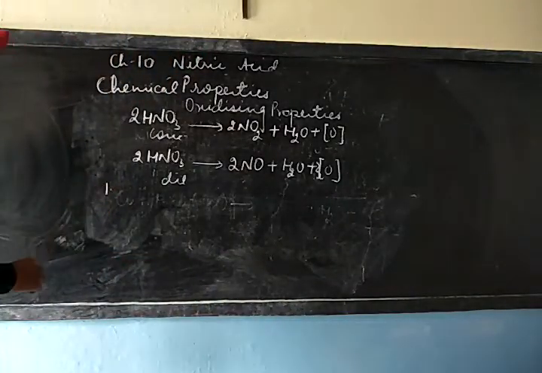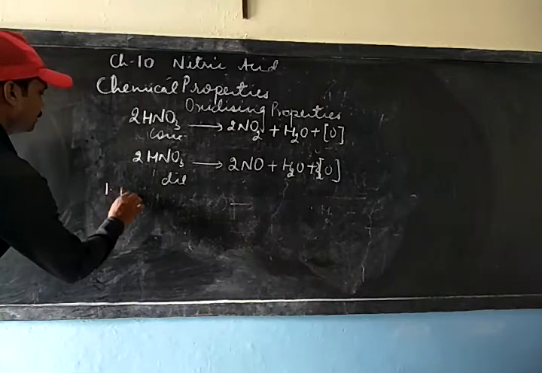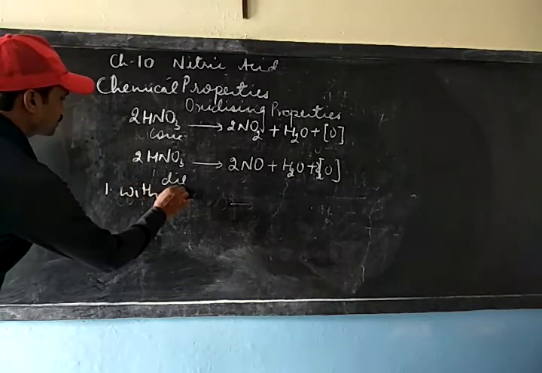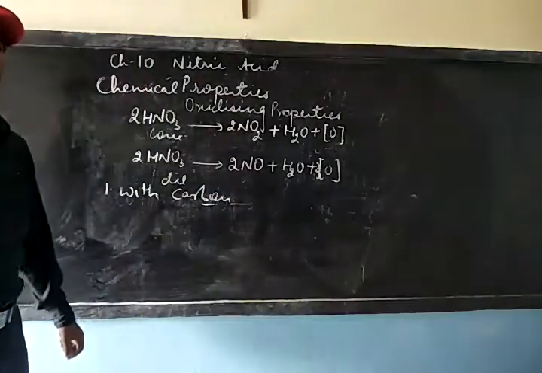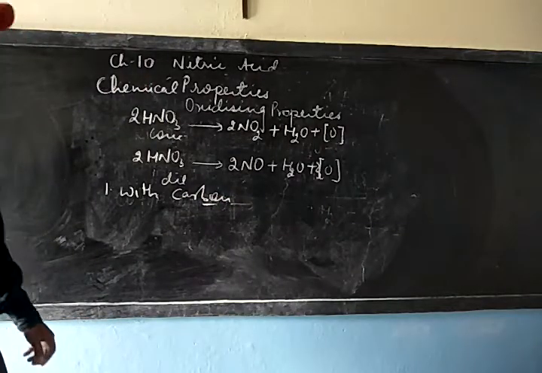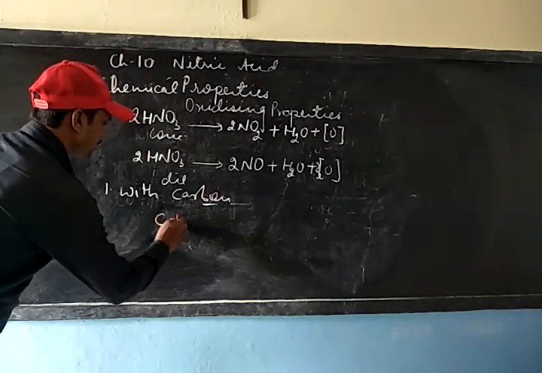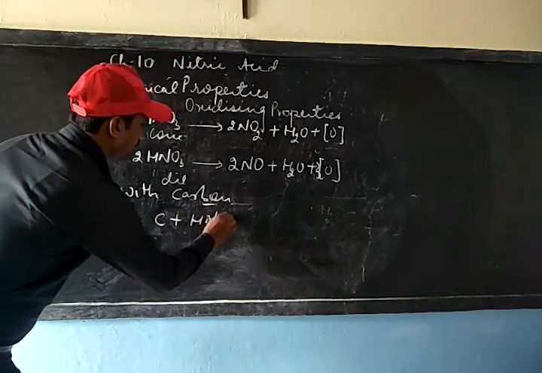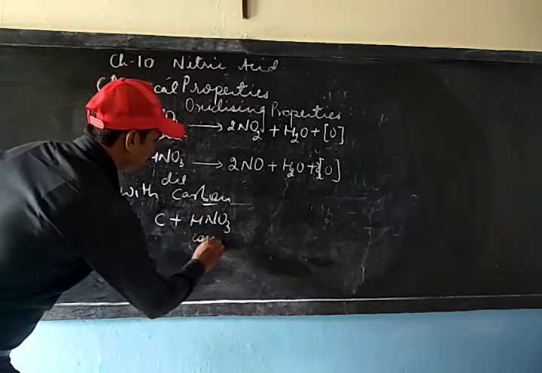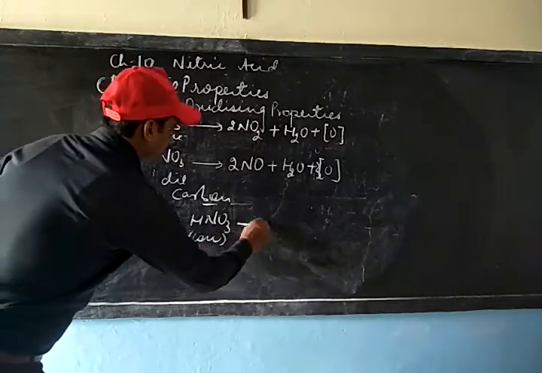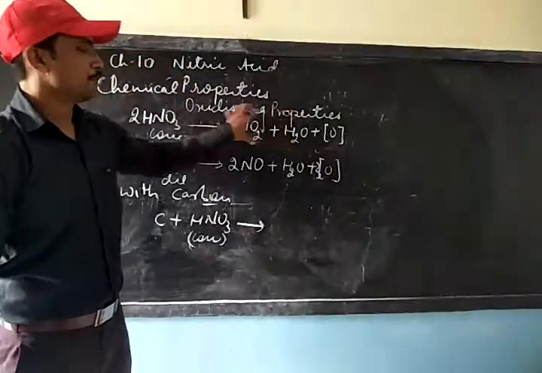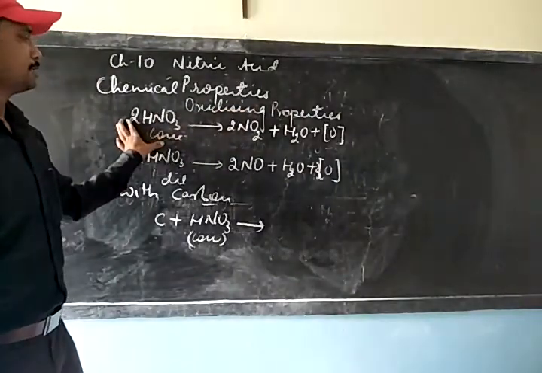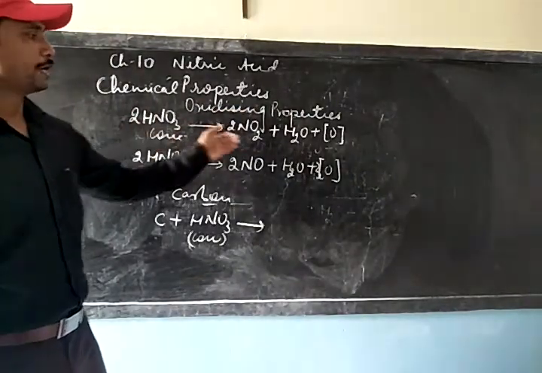Number one is when nitric acid reacts with carbon. We know carbon is a non-metal. So carbon reacts with concentrated nitric acid, where nitric acid decomposes to give these products.